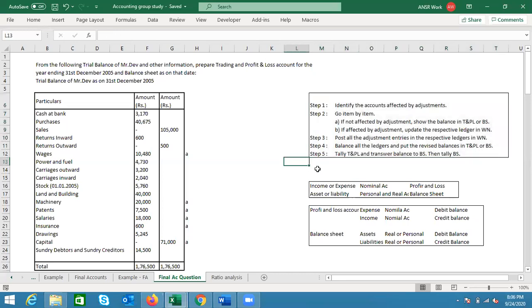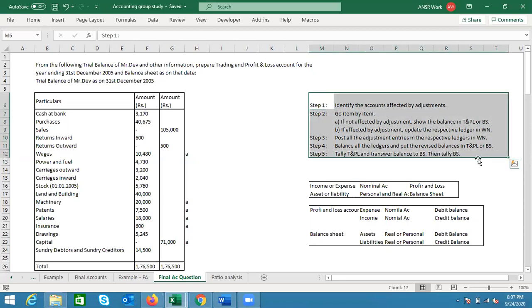Now, whenever I'll be going through the steps, whenever I can relate to the concept, I'll relate back and we can quickly have that feeling that yes, whatever is happening, we have already discussed. And that same thing we are doing in an organized manner so that we will not make a mistake while solving a question. Now I'm focusing on the steps because the final accounts questions are really huge.